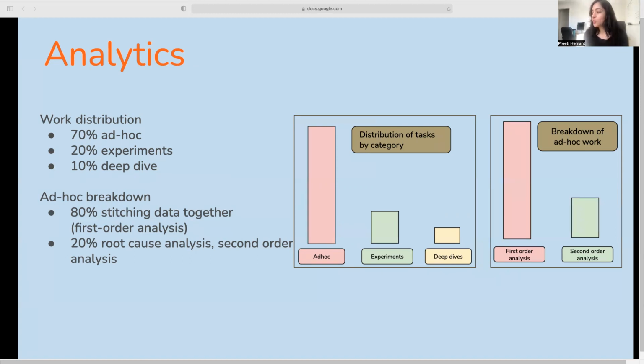Breaking down ad hoc further, what we realized was that most of the ad hoc work was first order analysis. So these are the when and what questions. So what happened and when did it happen? Only a small portion of the ad hoc was second order analysis. And so those are the why and the how questions, which are generally tougher questions and need more complex analysis. So what this implied was that most of analytics was simple and ad hoc, which meant that the team's primary function had become that of a service desk.